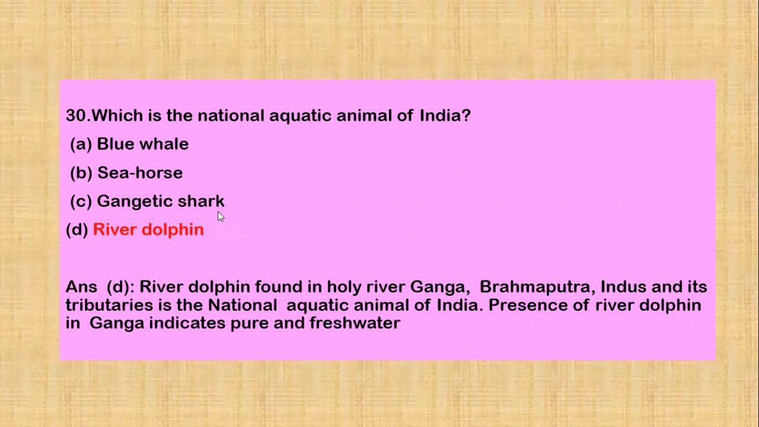Next question is, which is the national aquatic animal of India? Blue whale, seahorse, Gangetic shark, and last is river dolphin. We know that river dolphin is found in holy river Ganga, Brahmaputra, Indus, and its tributaries. Presence of river dolphin in Ganga indicates pure and fresh water. So this river dolphin is regarded as national aquatic animal of India.